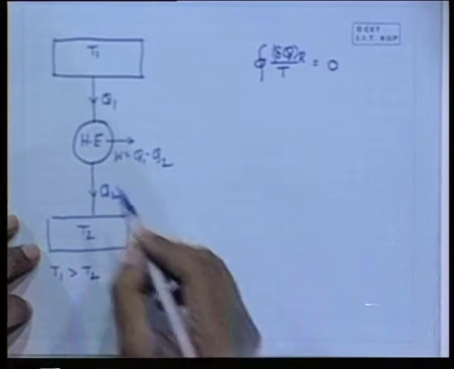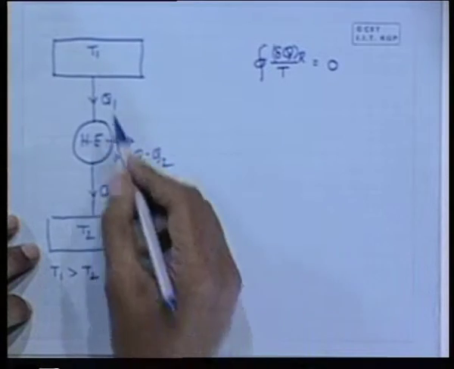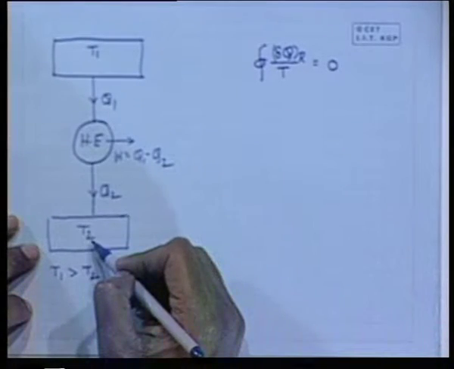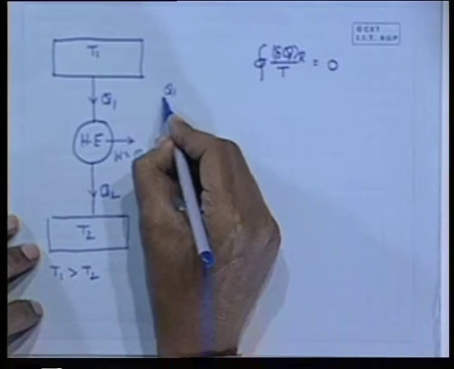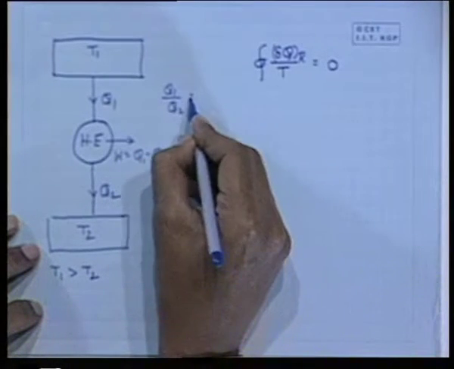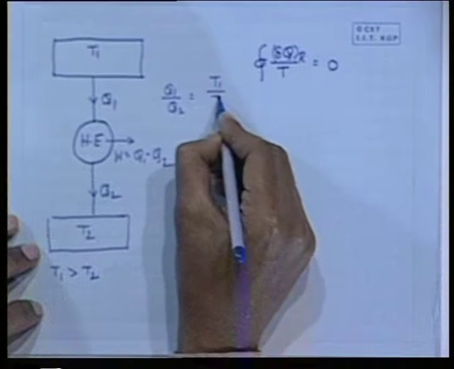If it is a reversible engine, then by definition of the temperatures in the absolute thermodynamic temperature scale, we can write that Q1 by Q2 is equal to T1 by T2.